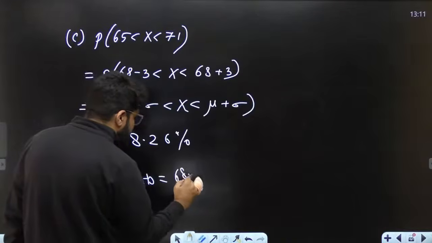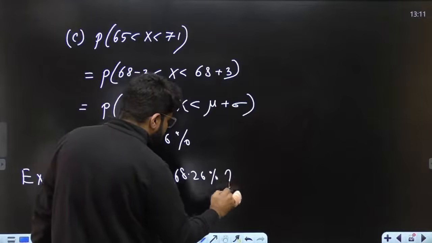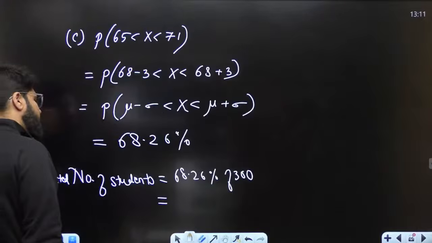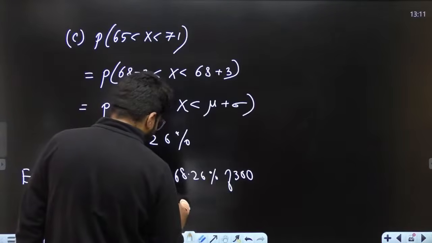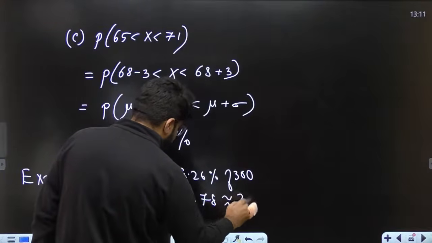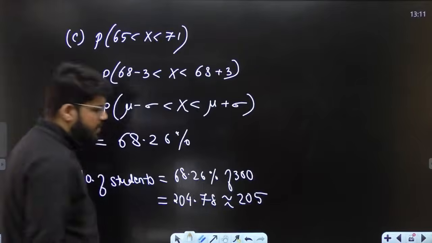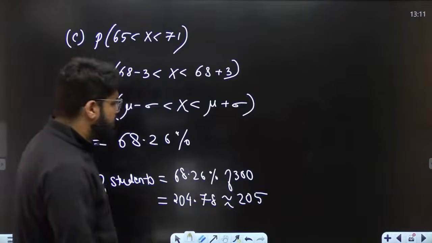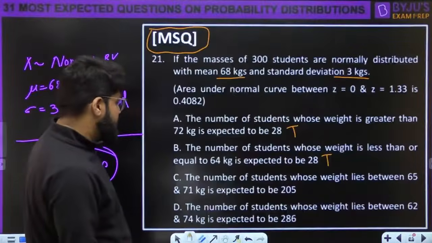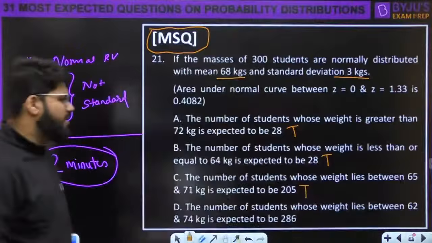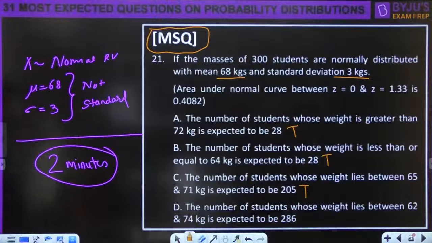68.26% of the 300, and this will turn out to be 204.78, approximately 205. So if I have a look at option number C, that also looks correct. The number of students expected to have weight between 65 and 71 is 205.